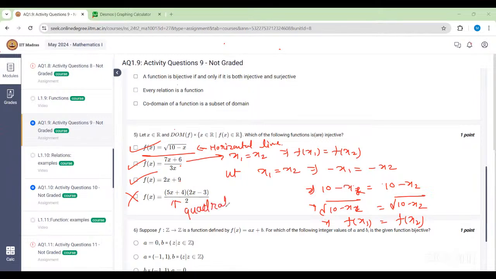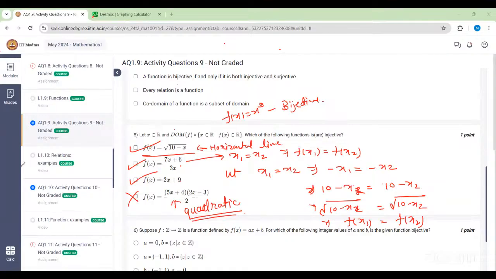So, ma'am, basically every quadratic function cannot be an injective function, so it cannot be a bijective function. But for the cubic thing, it can be. It can be a bijective function because x cube is a bijective function. f of x is equal to x cube. So we have to check for the cube. Like it can be or it cannot be bijective or injective. We cannot say that.